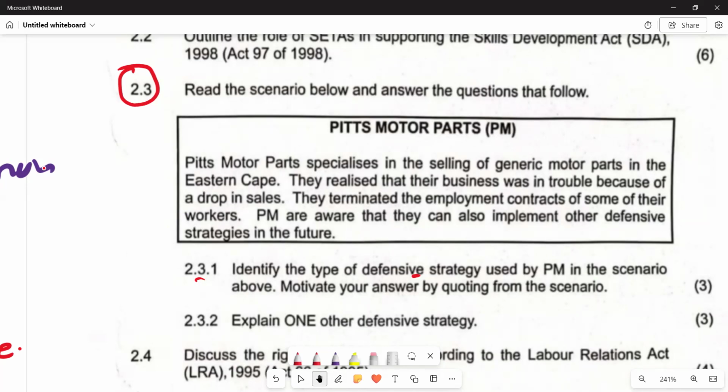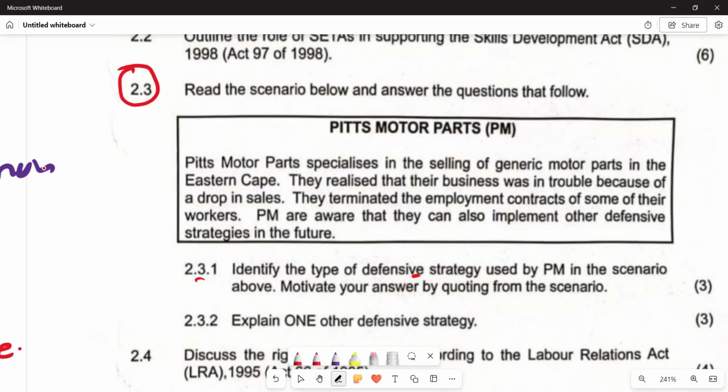So when you're talking about a defensive strategy, it's a plan of action that is put in place to defend the market share of the business from attacks from competitors or challenges that might come in the market. So this is the explanation of a defensive strategy. Let's try to identify from that explanation what is applicable in terms of this defensive strategy. So let's try to identify the type of defensive strategy.